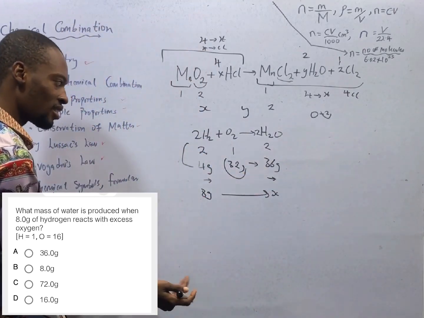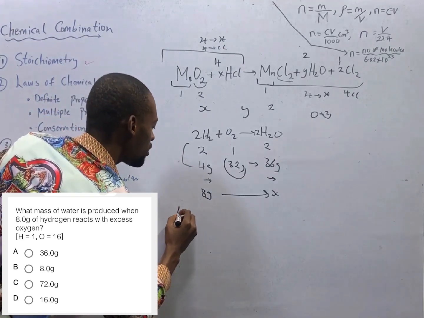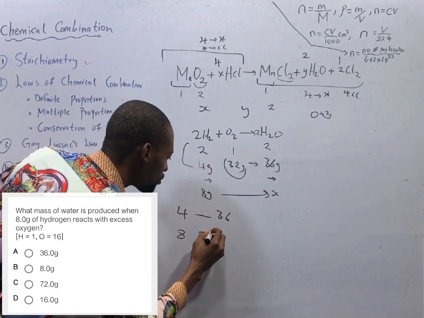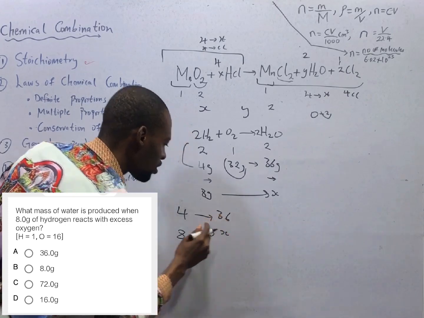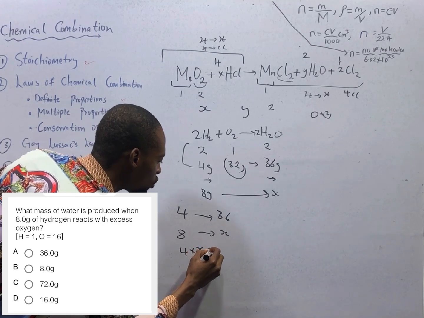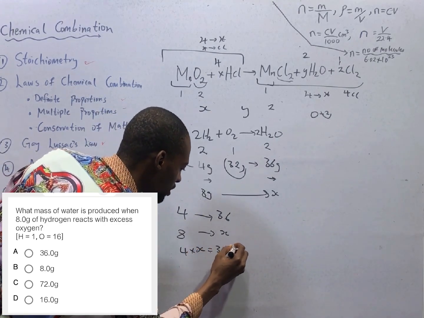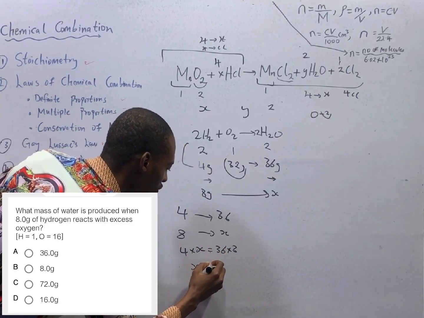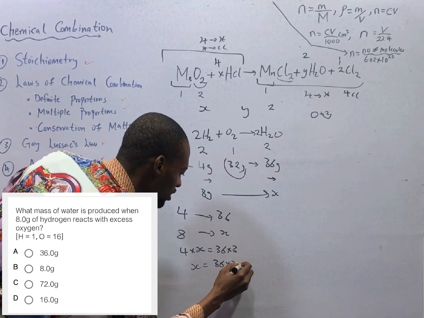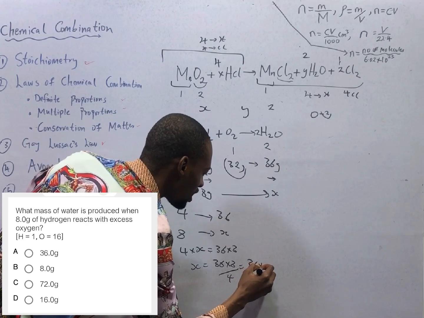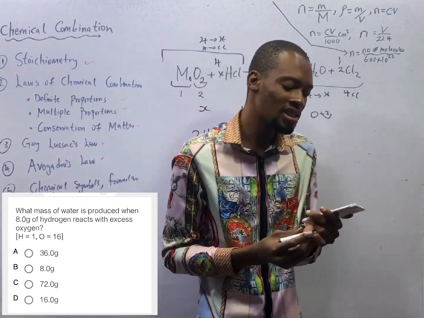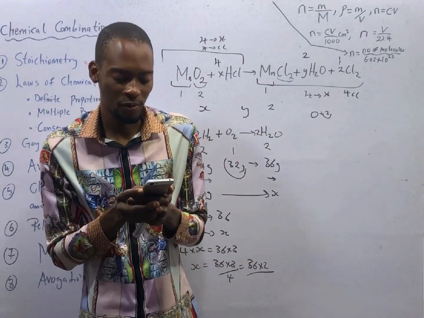Call it S. You therefore say that if 4 grams produce 36, 8 grams should produce S. Cross multiplying, 4 times S is equal to 36 times 8. S is therefore 36 times 8 over 4. This is 36 times 2. And would that give you 72? Yes. So C is the correct option.